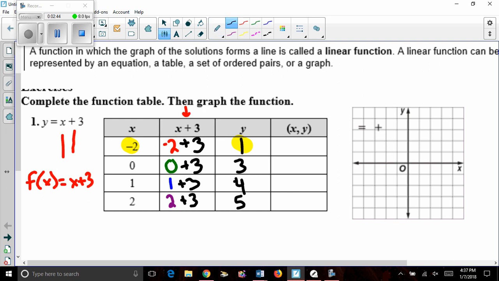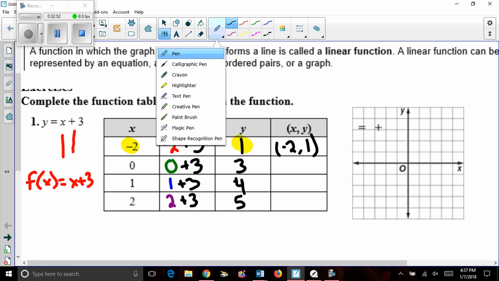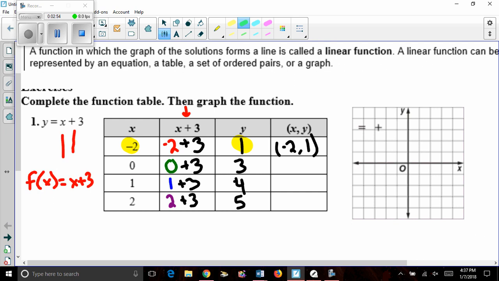Therefore, we can put them together in the form of x comma y, or negative 2 comma 1. And then we have 0 and 3, so it's 0 comma 3. Then 1 comma 4 and 2 comma 5.